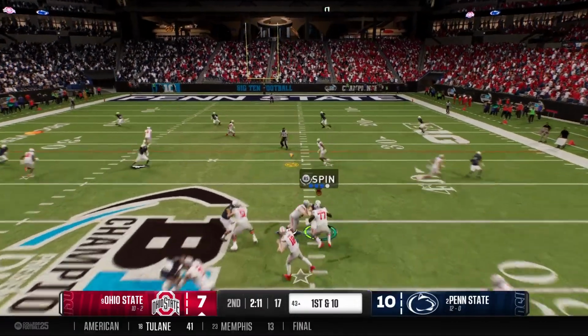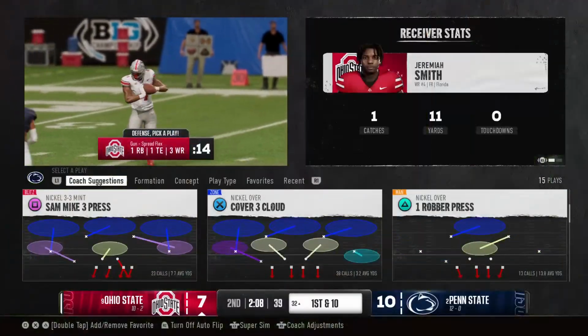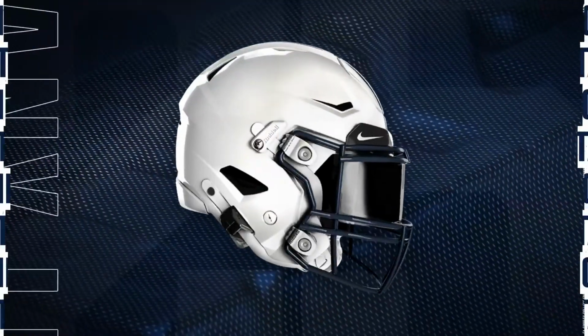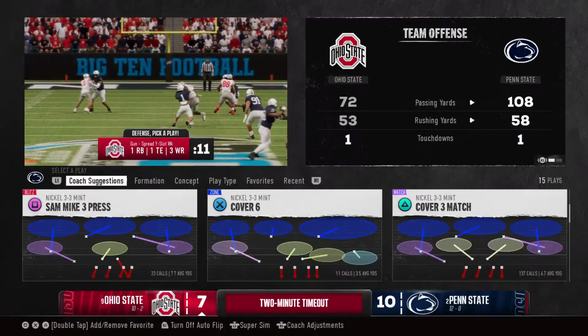On 1st and 10, looking to throw. Over the middle. It's Smith. They get him down, but not before he moves the football. That's the 2-minute warning here before halftime as the offense tries to cut into this lead.